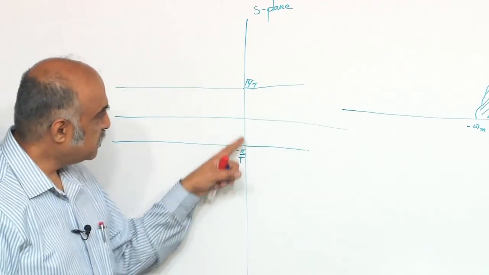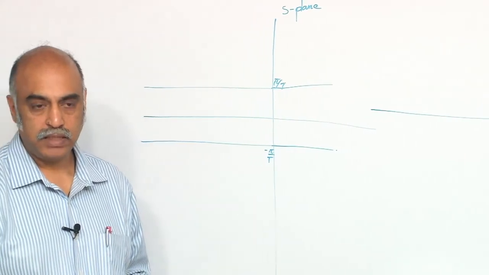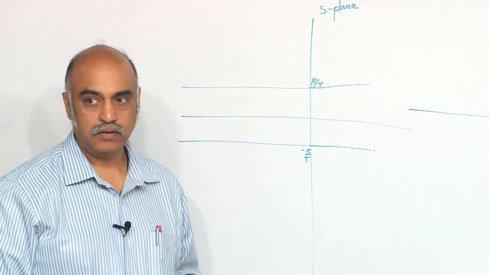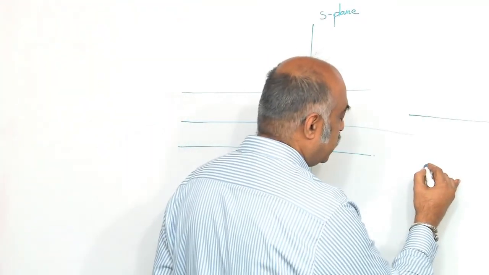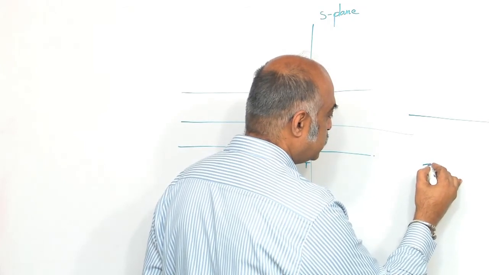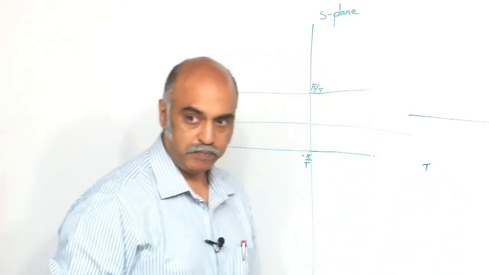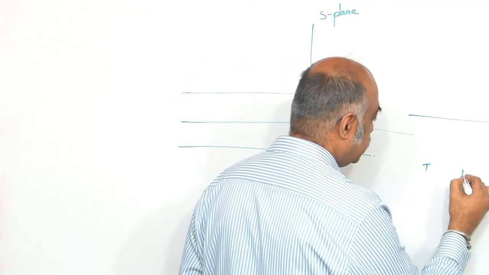What is the significance of these points? Pi by t, exactly. So if you take, see, what is t? T is your sampling time, right. What is 1 by t?